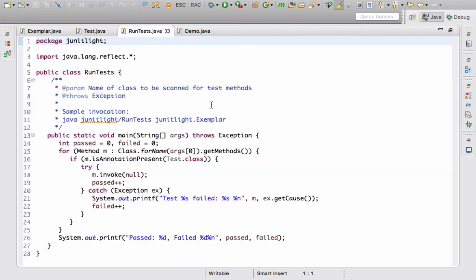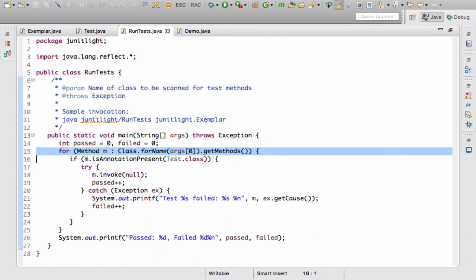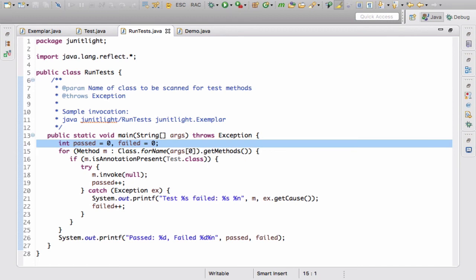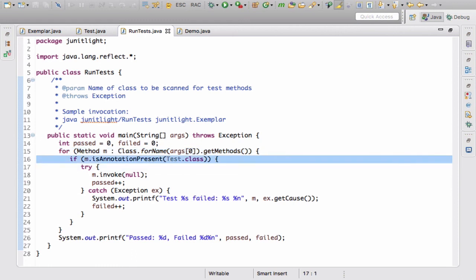This is the code that mimics JUnit, and as you can see, it's quite concise. So it's a main method. We receive the class with the test methods as a name. We use 2 variables here, passed and failed. So we iterate over all the methods of the given class. We check whether the given method is annotated with test.